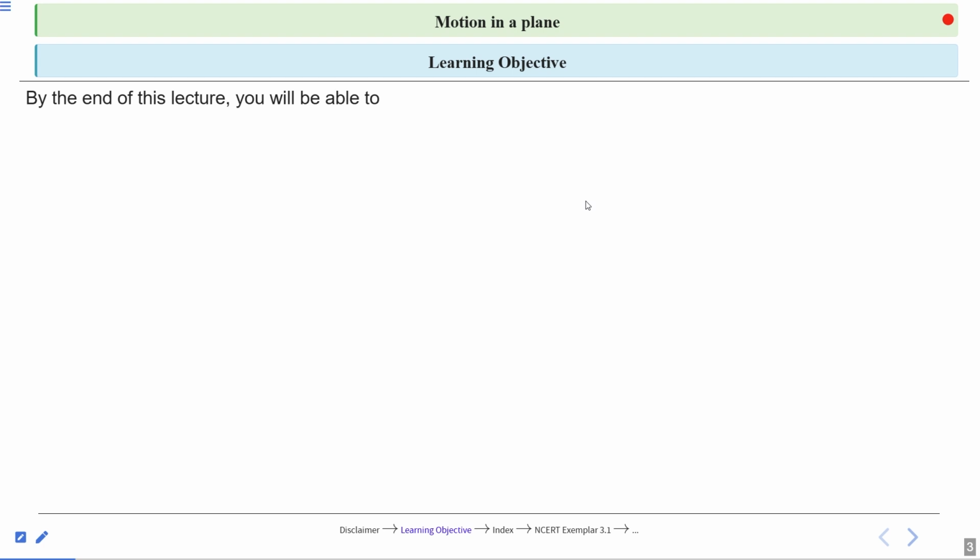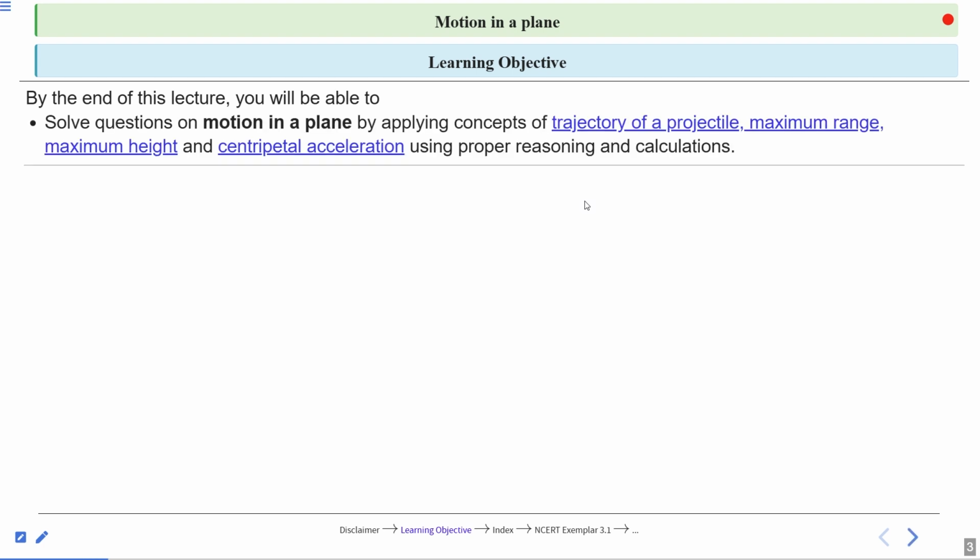Learning objective: by the end of this lecture, you will be able to solve questions on motion in a plane by applying the concepts of trajectory of projectile, maximum range, maximum height and centripetal acceleration using proper reasoning and calculations.